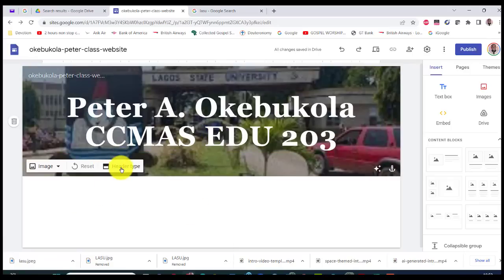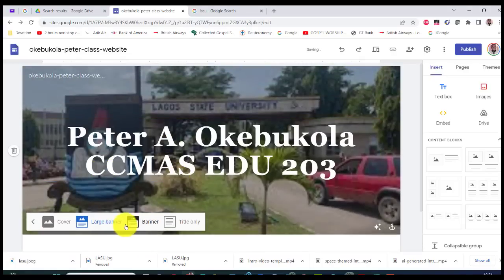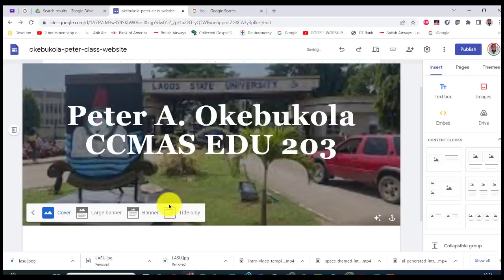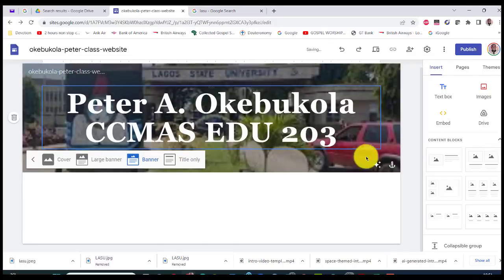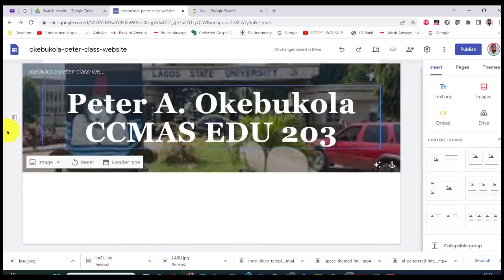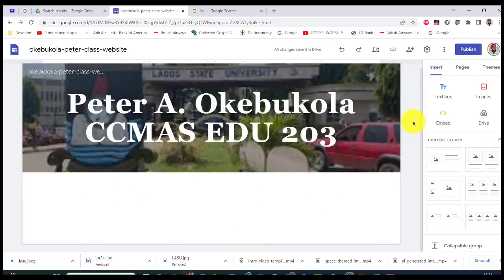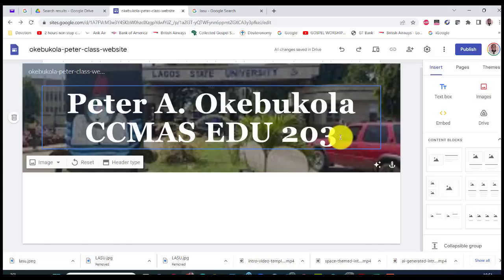You can select any of the header types. This one is the banner type. You can have the large banner which drops all the way down. I don't like this cover. This one covers the entire thing. But you can have title only. That one no good. Let's take the banner. Let's keep it like this, and you see this is the home page.